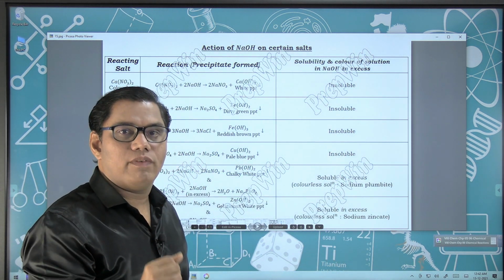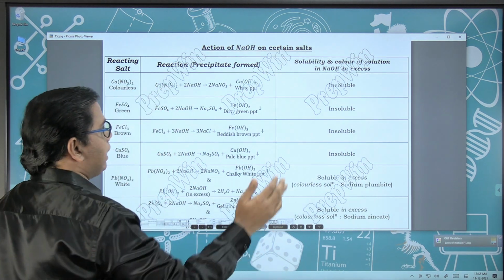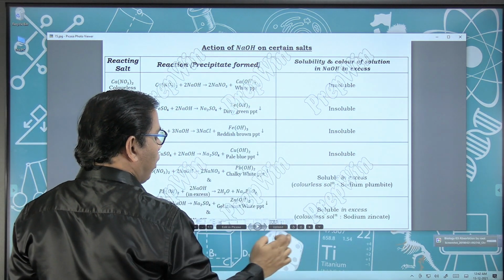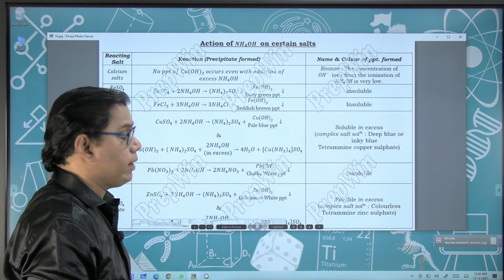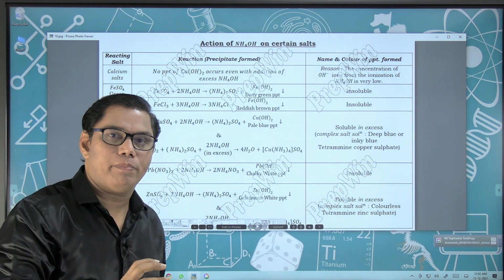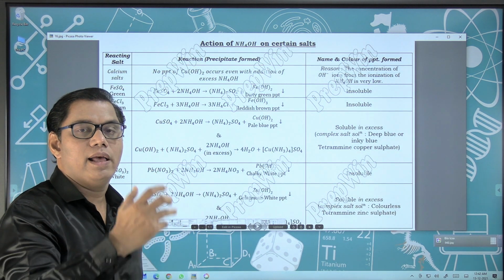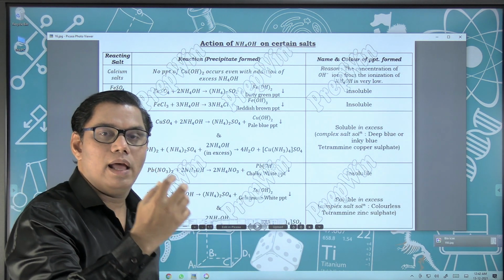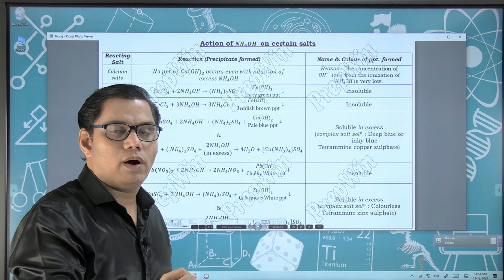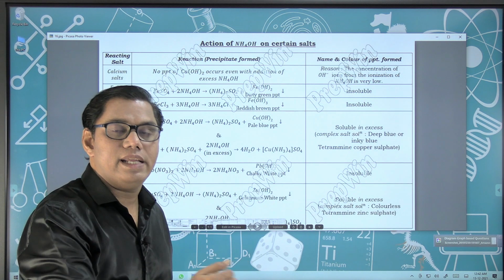Most of your answers will be related to the precipitates which are soluble in excess of sodium hydroxide and excess of ammonium hydroxide. There are certain precipitates which are soluble in excess of sodium hydroxide and some which are soluble in excess of ammonium hydroxide, and these precipitates are different in both of these reagents.